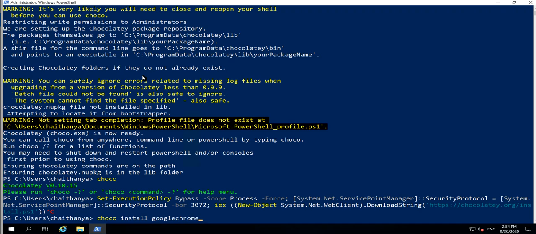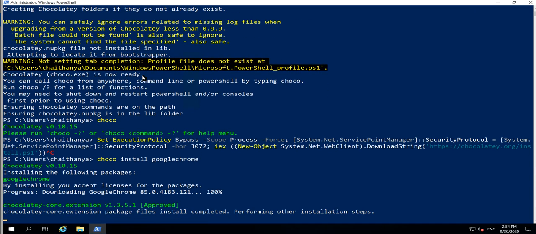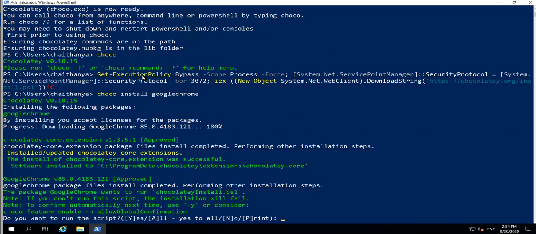By clicking on enter, it's going to be installed. It's asking me a prompt. If you are familiar with Linux or Mac, you will see these steps. The same process here also: you can click on Y, meaning yes, over here. Okay, I'm clicking on yes.